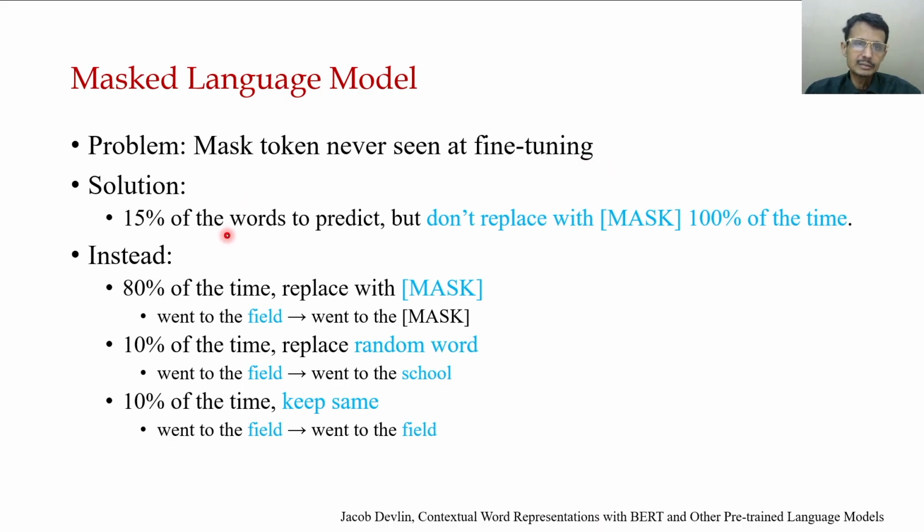So what is generally done to counter this? 15% of the words are chosen to predict, but they are not replaced with the mask 100% of the time. 15% of tokens are selected, but out of them, not all are masked. 80% of the time, replace with the mask token; 10% of the time, replace with a random word; and 10% of the time, keep the same word. So this solves this particular problem.